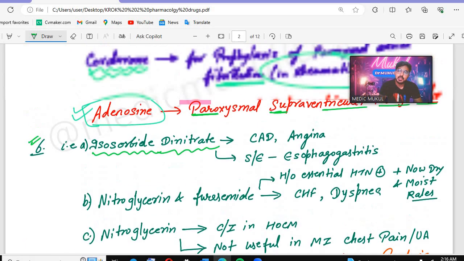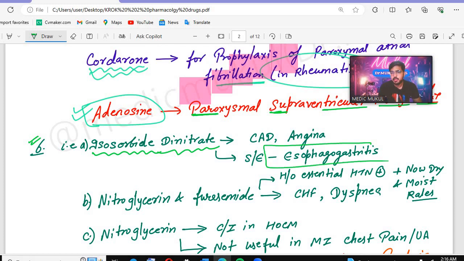So remember the side effect. The side effect will be esophagogastritis. Esophagogastritis is caused by which drug? That is isosorbide dinitrate. Isosorbide dinitrate will cause esophagogastritis. समझ में आ गया यहाँ तक? किसी को कोई दिक्कत नहीं होनी चाहिए.